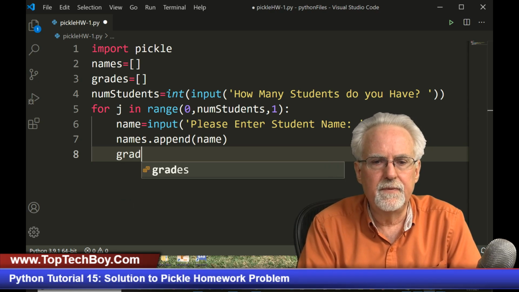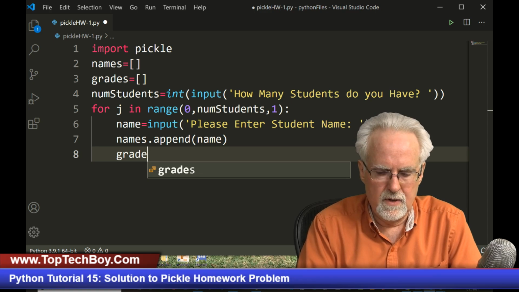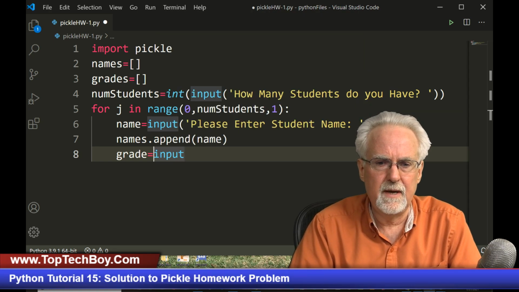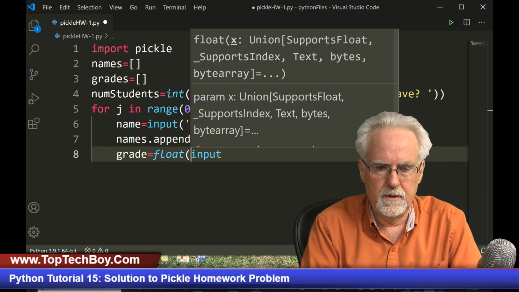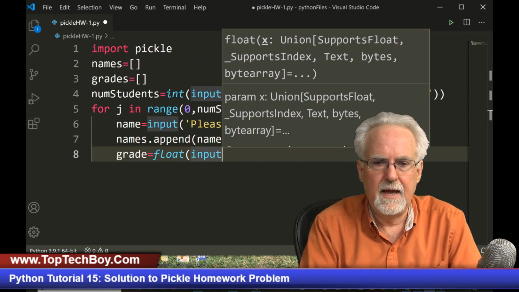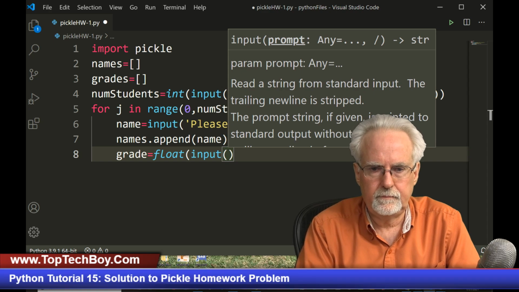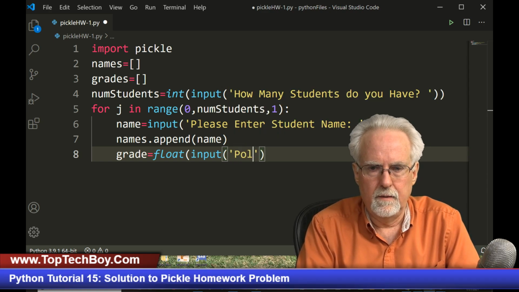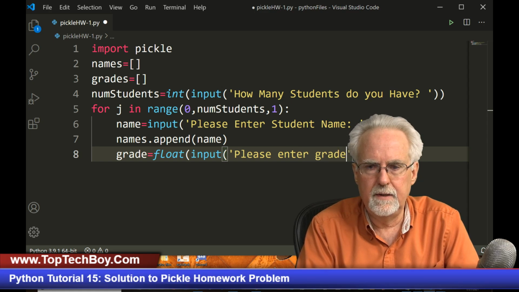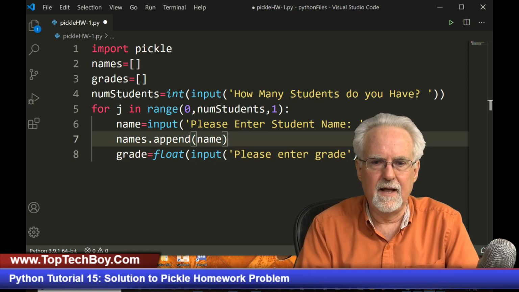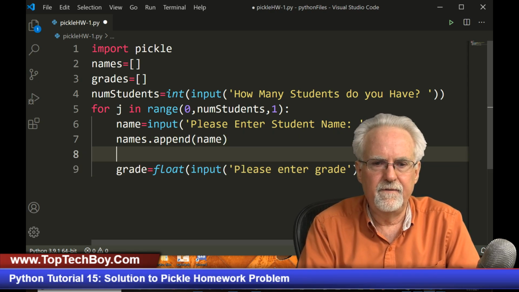And then I'm going to input the grade, okay? And so I'm going to say grade is equal to input. And this would be a string. Ooh, let's see. No, this will be a float. Float. All right. And then I'm going to say input, please enter grade. You know, I really shouldn't try to get fancy on the fly, but I think I'm going to try to get fancy on the fly.